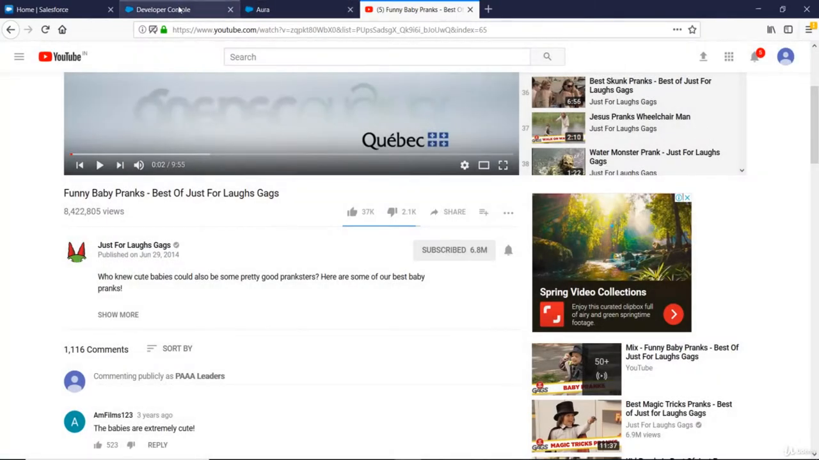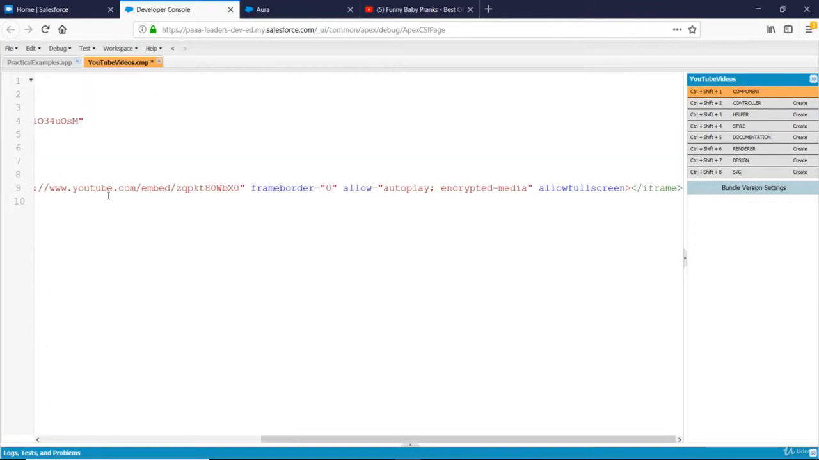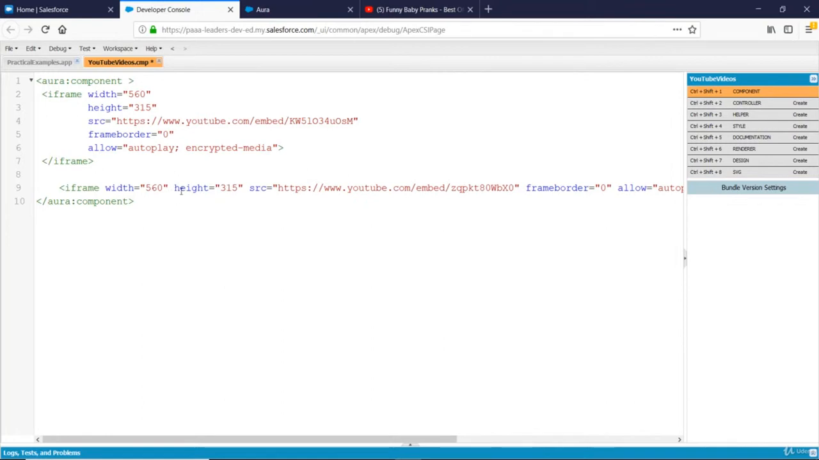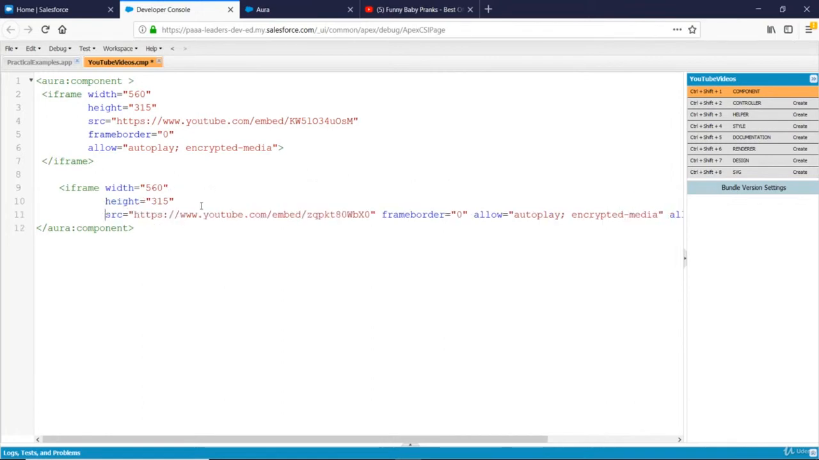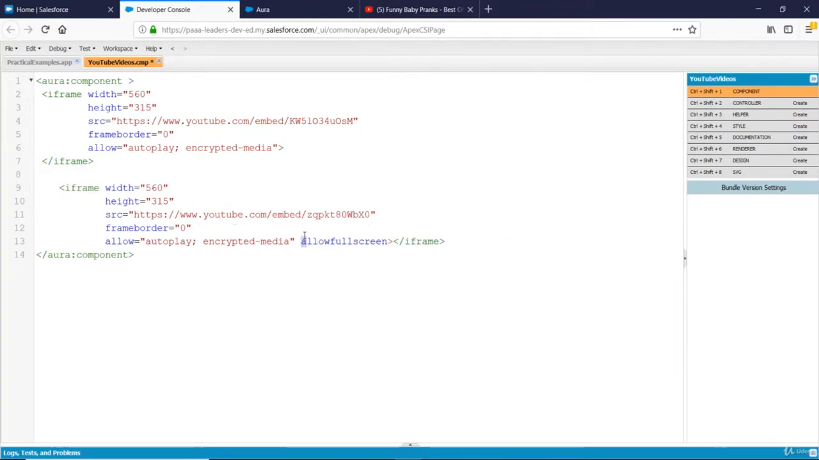then you can go back to your Lightning component and paste it right there. So when you do that, just notice that in the end you remove this allow full screen attribute, and that's it. You are done. Just save it.